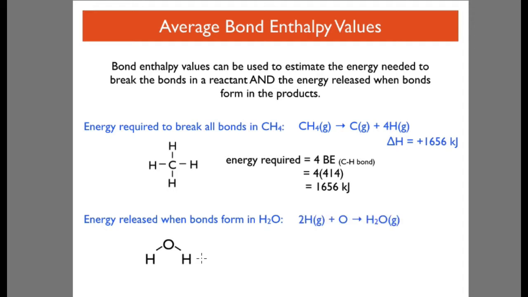For the energy released when bonds form in water, you've got 2 hydrogen atoms and an oxygen atom coming together to give gaseous water. The energy released will be 2 oxygen-hydrogen bond enthalpies, which is 2 times 463, giving 926. We know it's exothermic because bonds are being formed, so it's minus 926 kilojoules.